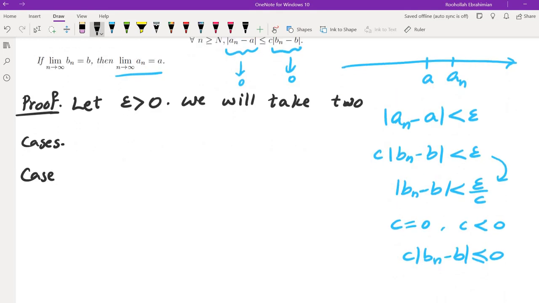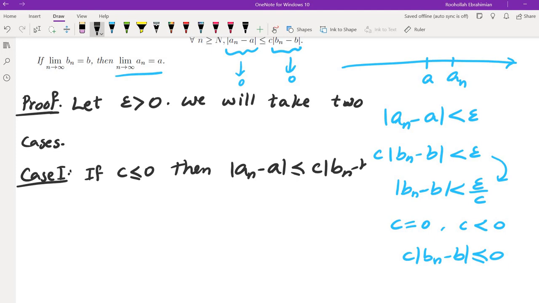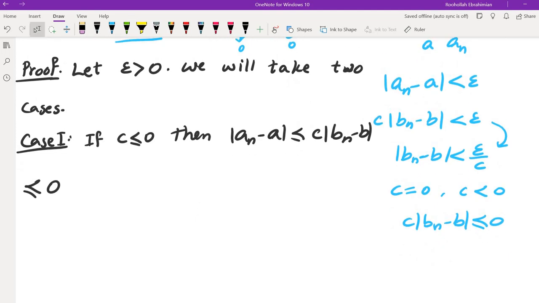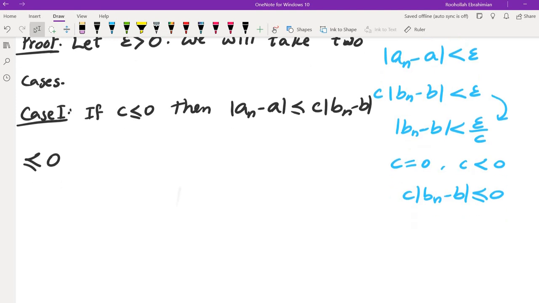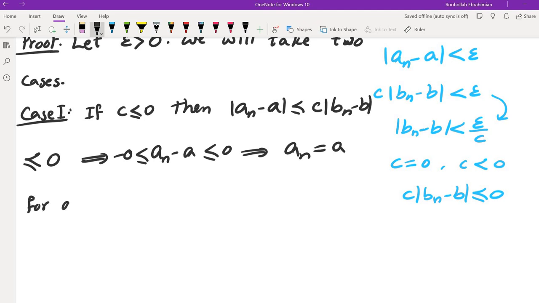Case 1 is when c is negative or 0. Then an minus a is less than or equal to c times bn minus b, which is less than or equal to 0, since c is less than or equal to 0 and bn minus b in absolute value is greater than or equal to 0. Which means an minus a is between 0 and negative 0. So that means an equals a for all n greater than or equal to N.